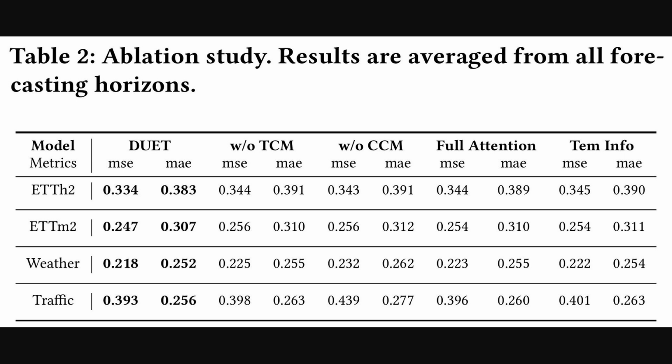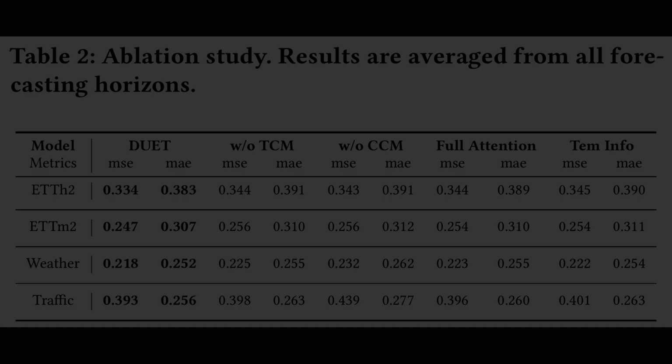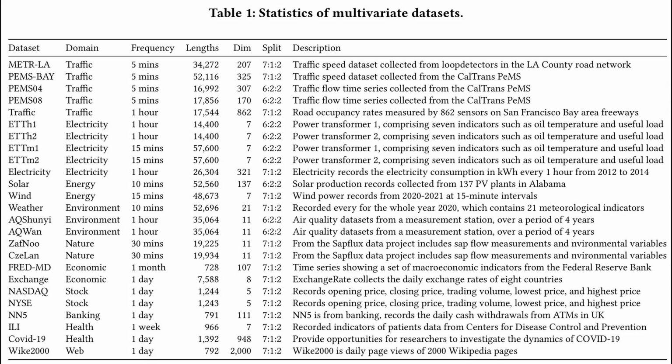Performance is measured by mean squared error and also mean absolute error, or MAE, which is another way to gauge prediction accuracy by looking at the average absolute differences, so lower values are better for both. And as you can see, removing either module generally increases these error scores, confirming they both contribute significantly to DUET's accuracy.